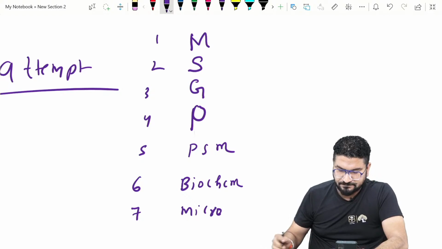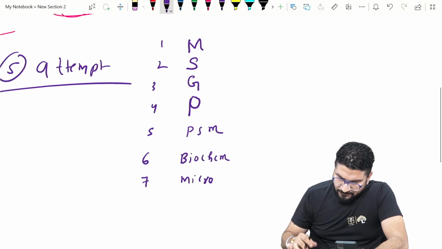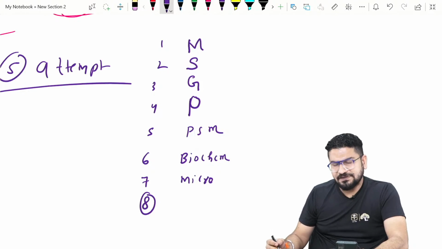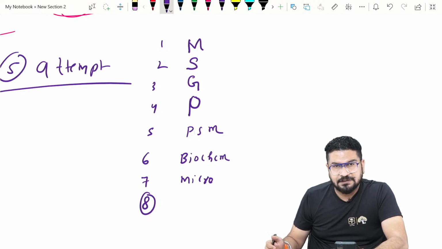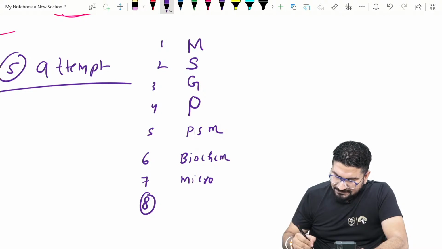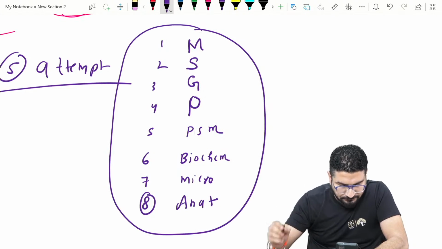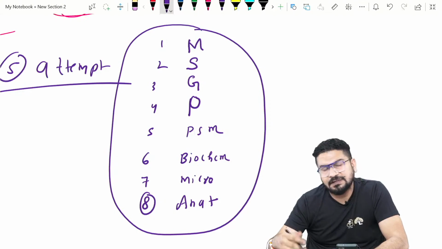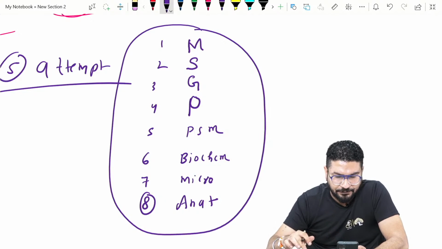Microbiology, this will be the seventh. Okay, the eighth, if I want to choose, pharmacology is mostly covered in medicine. Pathology is also almost covered in medicine, and they ask easy questions. Then I'll recommend the eighth subject will be anatomy. So these are my top 8 subjects. Yes, radiation physics and photography, these are important, so that at least you can read those ones. So I think this is the way. I have answered all of your queries.